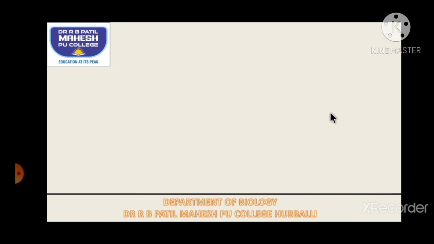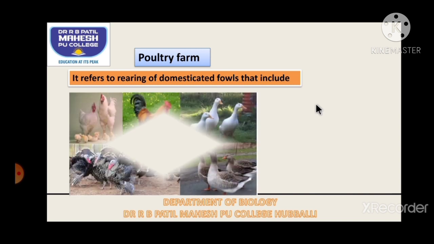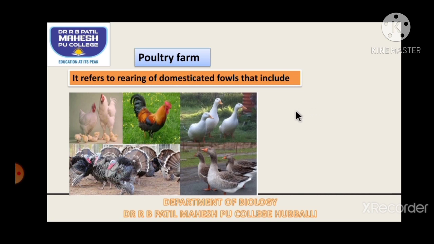So let's try to understand another branch of animal husbandry, and that is a poultry farm. What is a poultry farm? It is a scientific method of rearing different types of fowls for the sake of egg and meat. So we are going to rear different types of chickens. We rear ducks, turkey fowls, and also geese are reared for the sake of meat and egg.